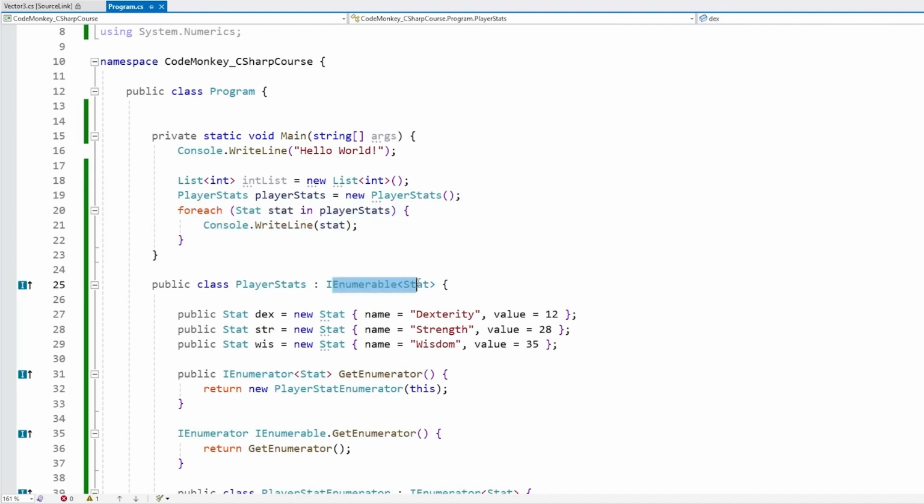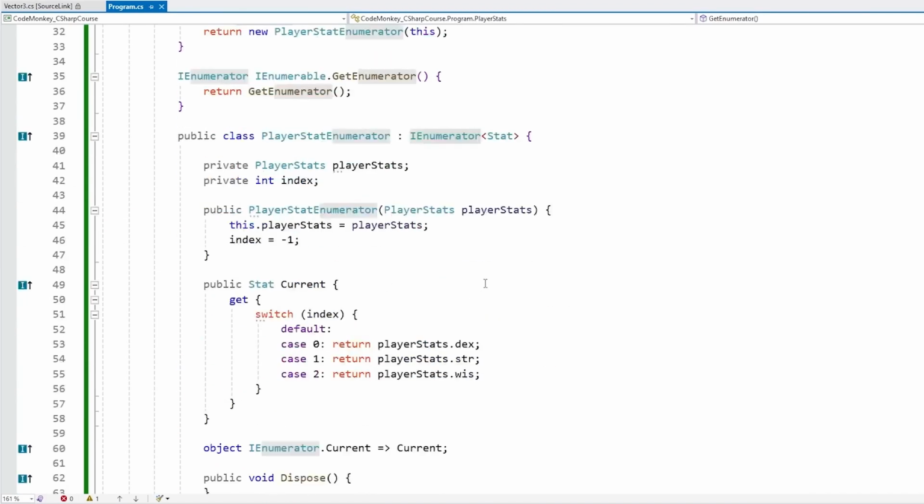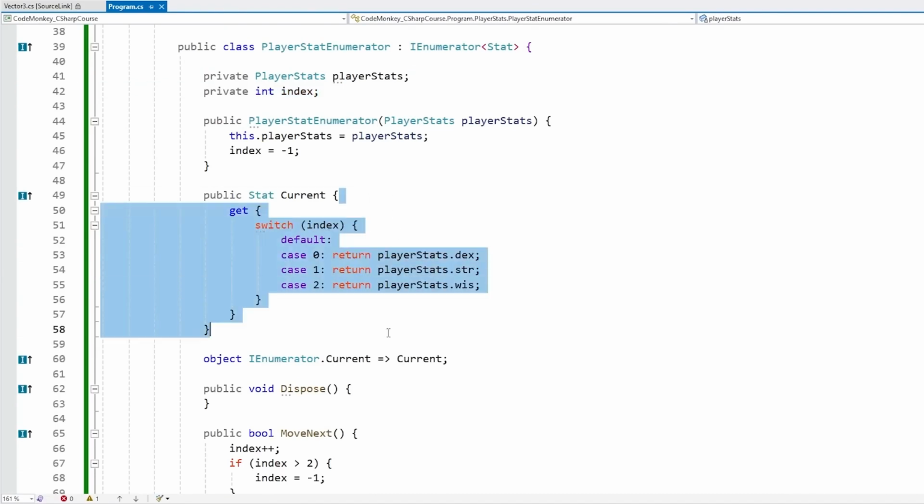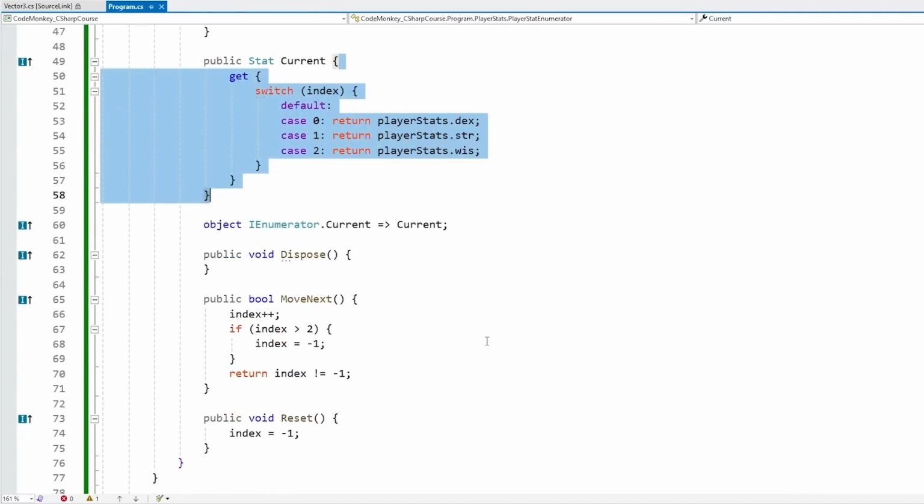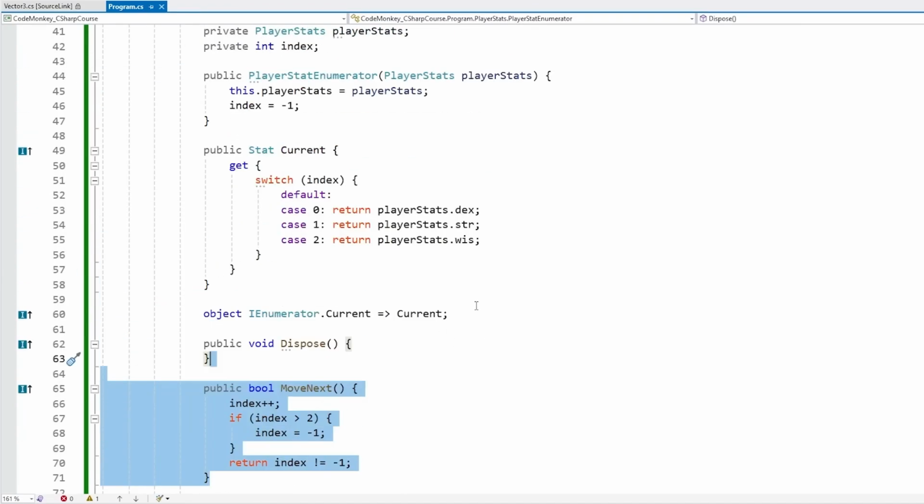You just need to implement both of these interfaces. Just do that, do some basic logic in order to grab the current value. And with that, you can then use your custom types inside a for each.